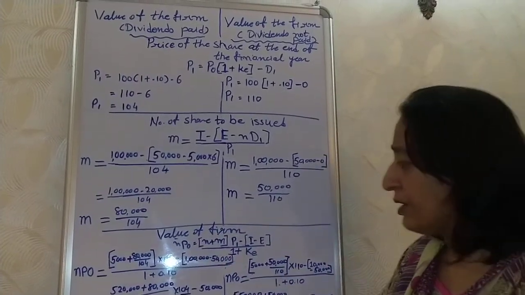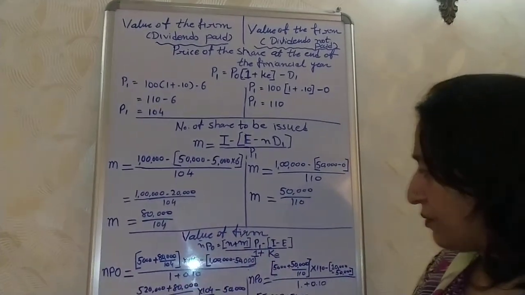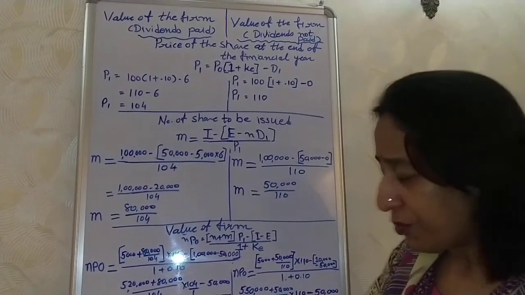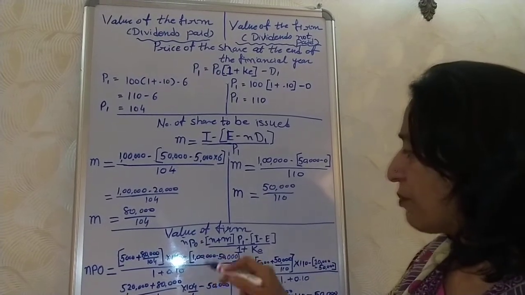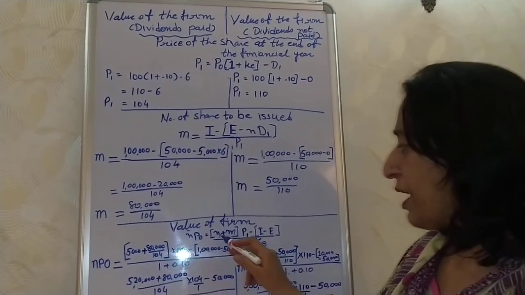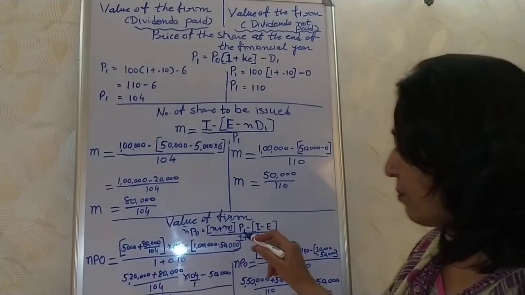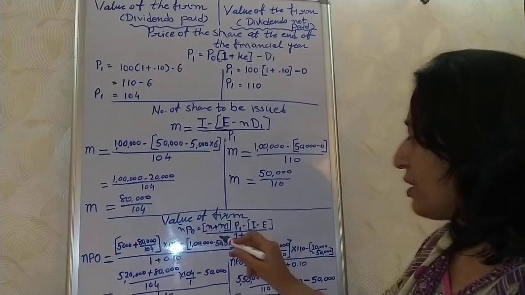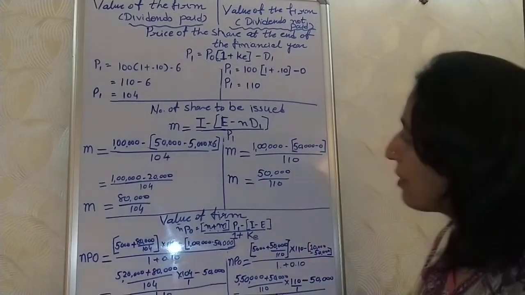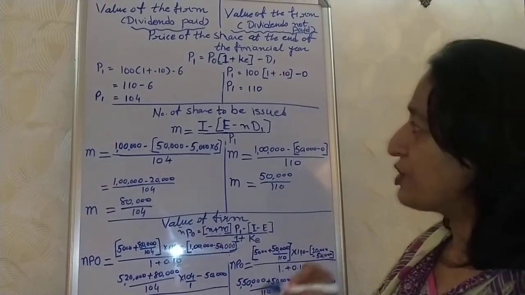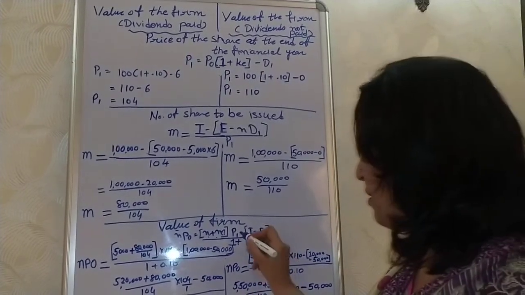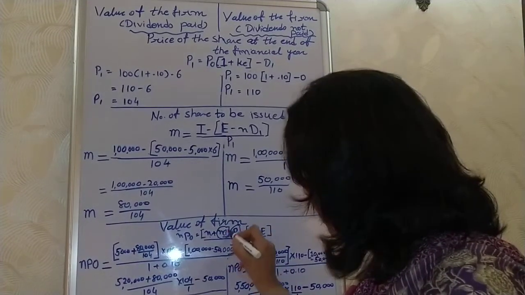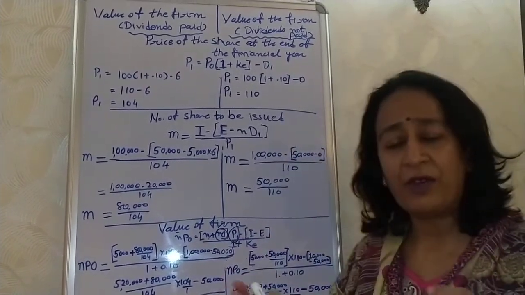But to calculate the valuation of firm, we have already explained in the previous videos that the formula for the valuation of firm is nP0 is equal to (n plus m) P1 minus (I minus E) divided by 1 plus Ke. Here we are supposed to first of all calculate P1 as well as the second amount, it is m. Fine. Now there are two different situations.